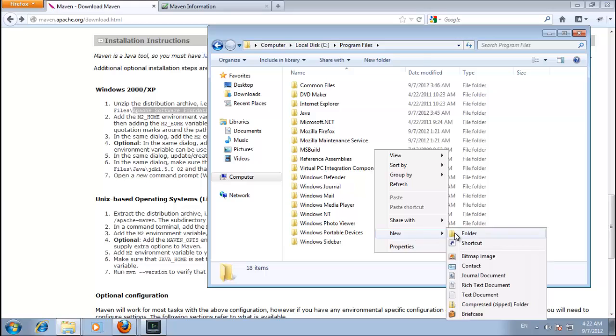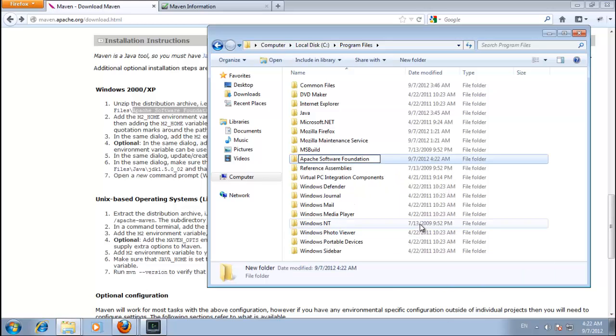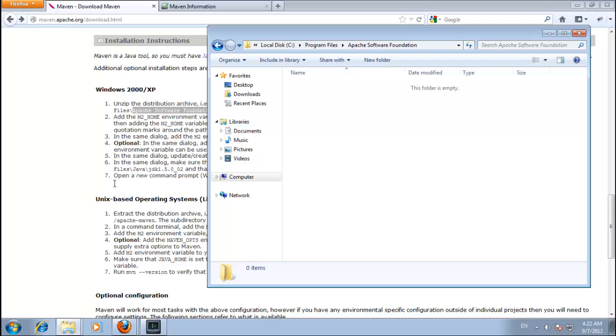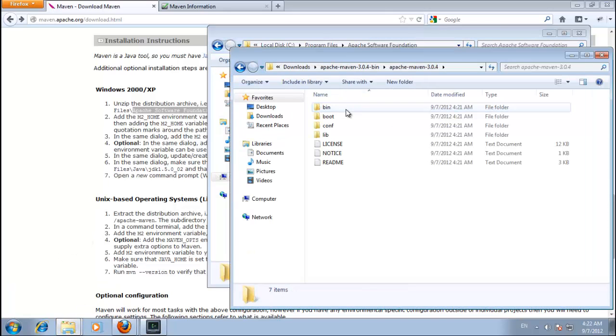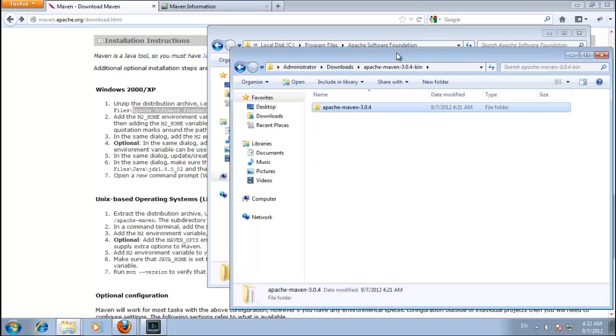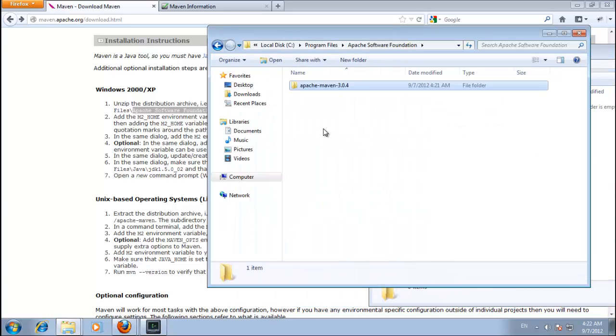So I'm going to create a new folder to stick all this in. Apache Software Foundation. There we go. That's the top level. So let's put that in there.